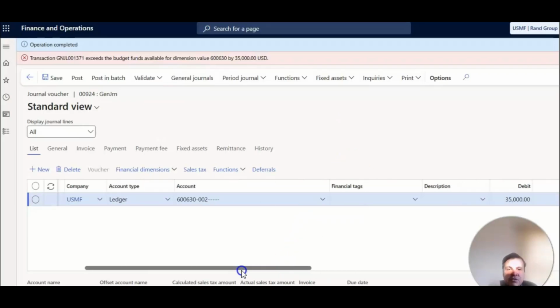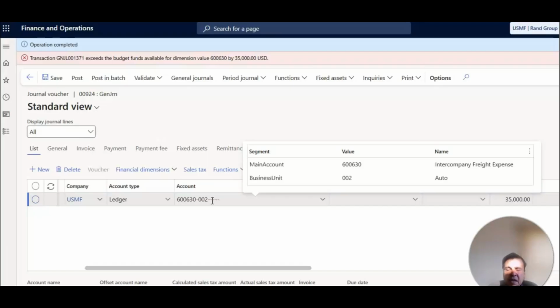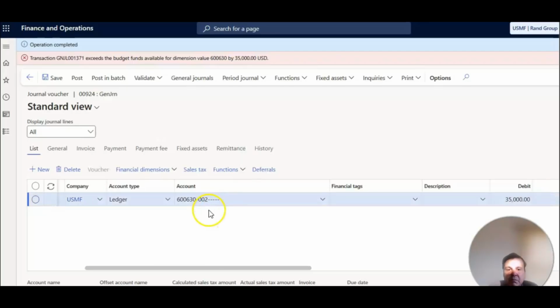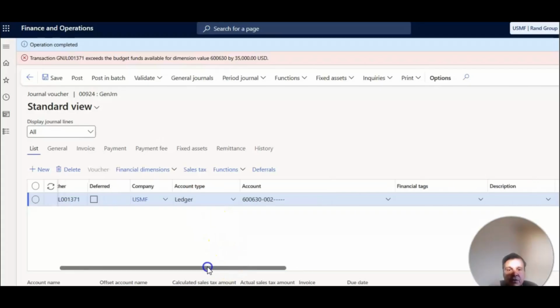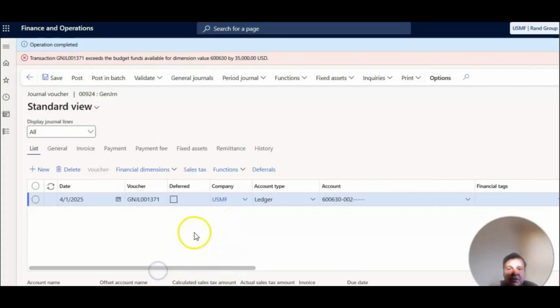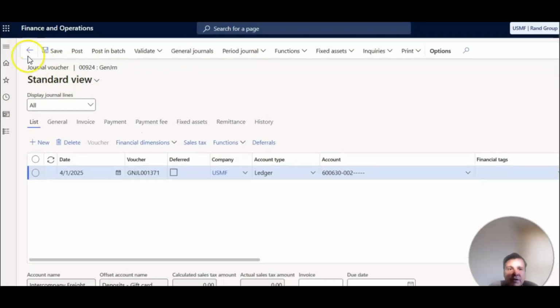So in this case, since I selected 600,630,002, if I have the budgets down to this dimension level, business unit, I could transfer from business unit 004 to 002. So there is transfer or there are revisions, right? You could do either one of those processes in here. So this is how the GL would get blocked and it would not move forward. You would not be able to do the entry.